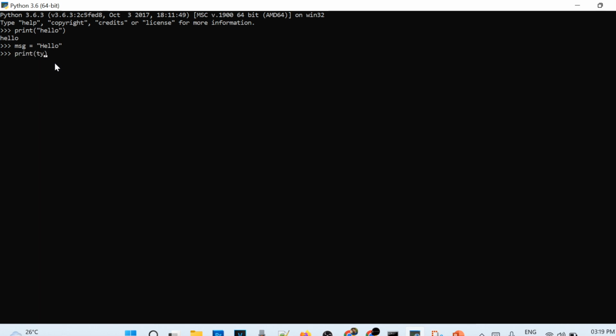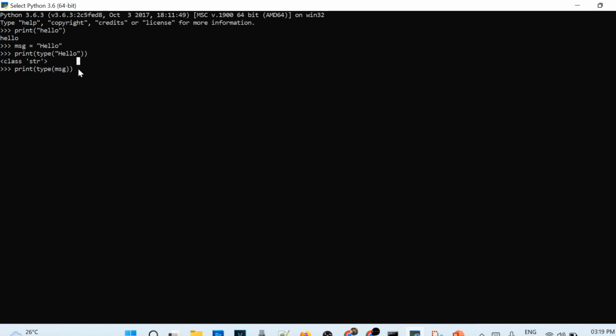Now I want to store a message into a variable. That variable can be msg. I will simply write msg equal to hello. And if I try to print the type of the string hello, I'll get str because it's a text type of data.